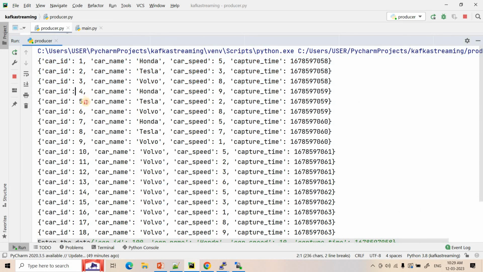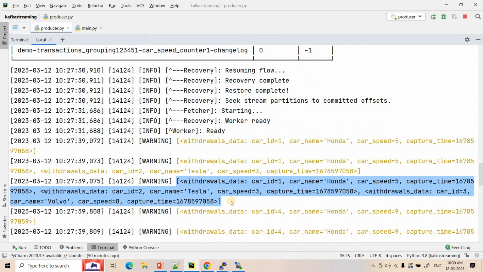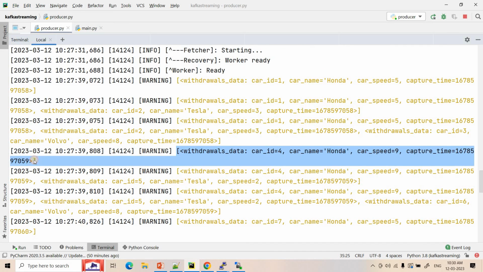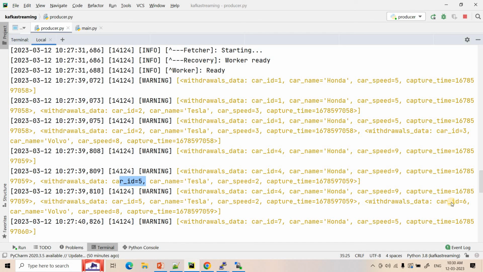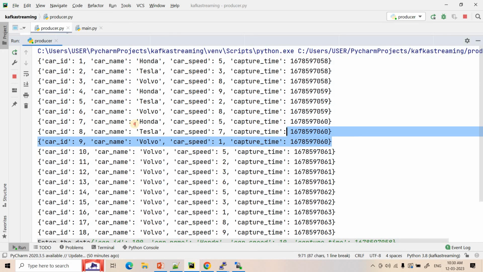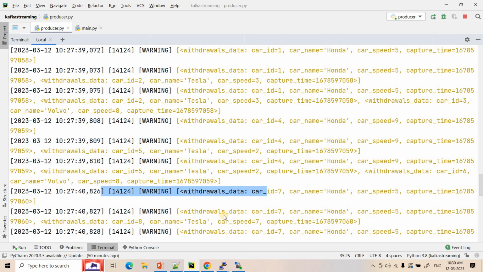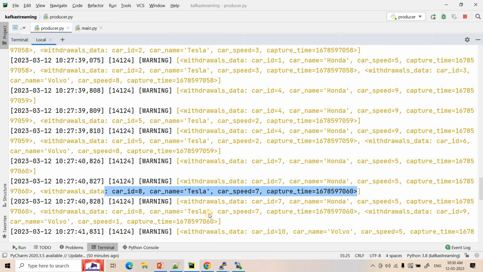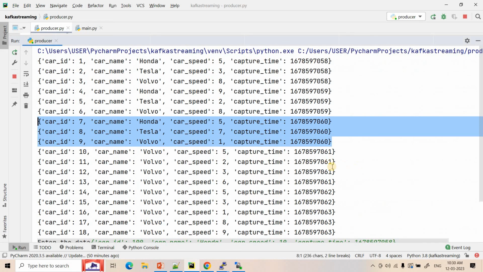Our next window has car ID 4, 5, 6. See, all have the same timestamp, right? So if you go to the terminal, see here our fresh window starts, so it is showing only one element in that list with car ID 4, then car ID 5 also appended, then here car ID 6 also appended. Then the window is over for 059, and a new window starts for 060. If you see 060, it also has 3 events, car ID 7, 8, 9. If you observe in the terminal, car ID 7 came, then car ID 8 came, which got appended in that list because they are coming under the same window, and then car ID 9 also came, and then our window is over. So the next window starts.